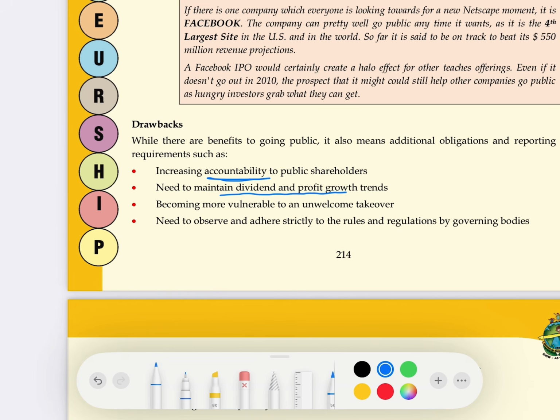Next is they are more vulnerable to unwelcome takeover. Anybody can buy you. For example, 2 years back, Elon Musk bought Twitter, and now Twitter has taken the name of X. Twitter never wanted to sell itself. So what Elon Musk did, he bought the majority of the shares of Twitter from the market. Twitter was never ready for this takeover, but it had to bow down to this unwelcome takeover because its shares were already in the market.